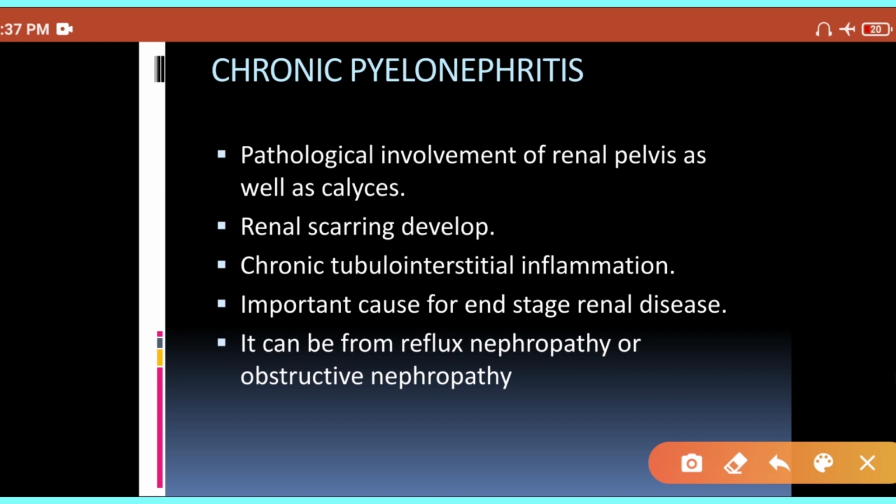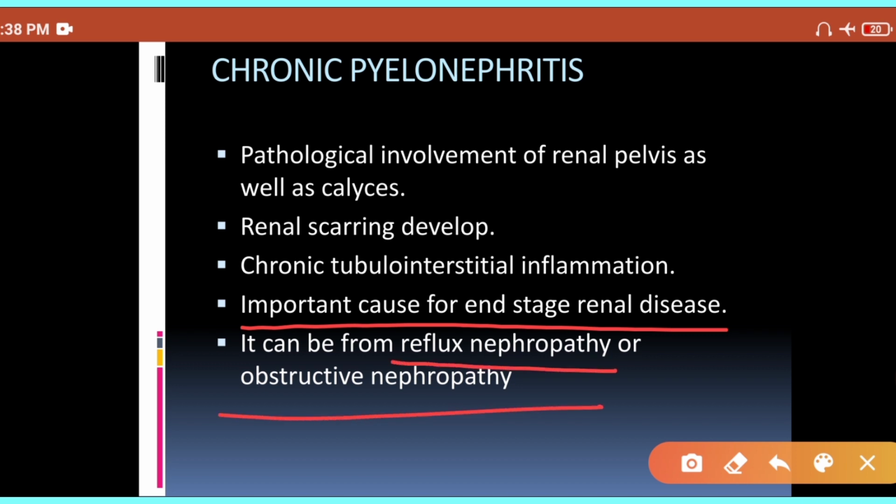Alright. Now chronic pyelonephritis is an important cause for the development of end stage renal disease. So you have to be careful in diagnosis. It could be because of mainly reflux nephropathy or obstructive nephropathy. These two are the main important causes of chronic pyelonephritis. It could be because of reflux, vesico-ureteric reflux, or because of obstruction.